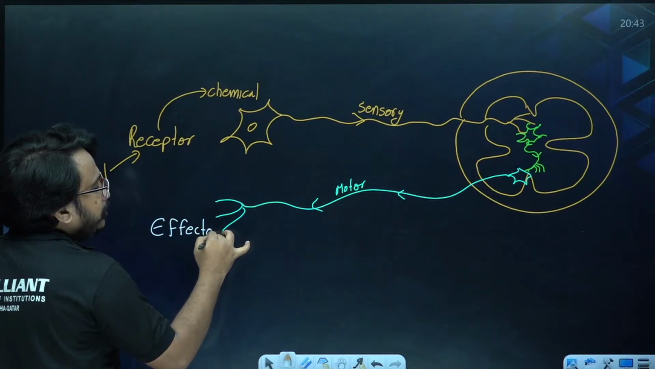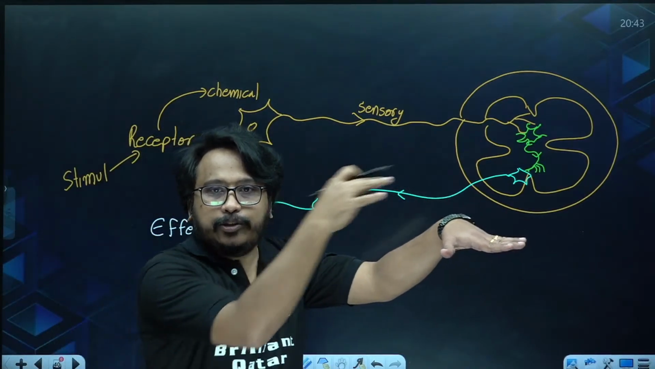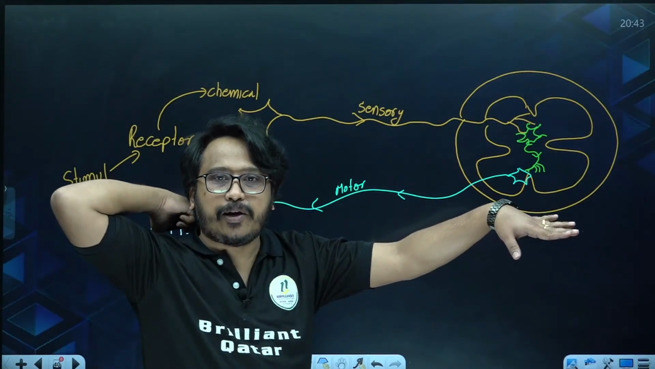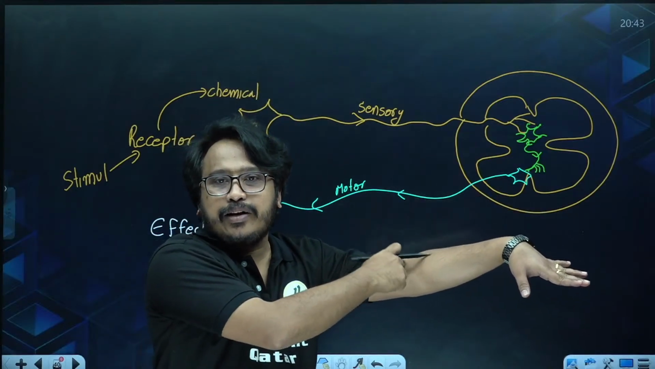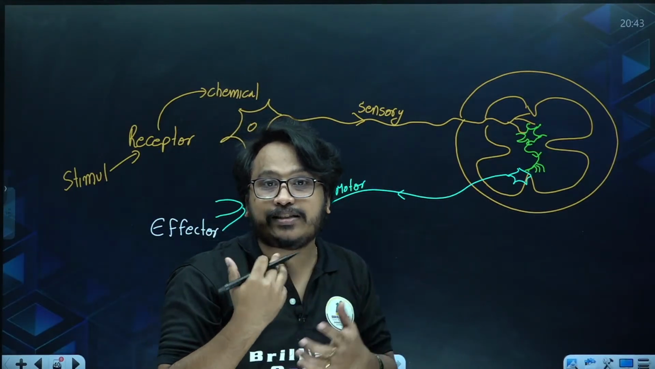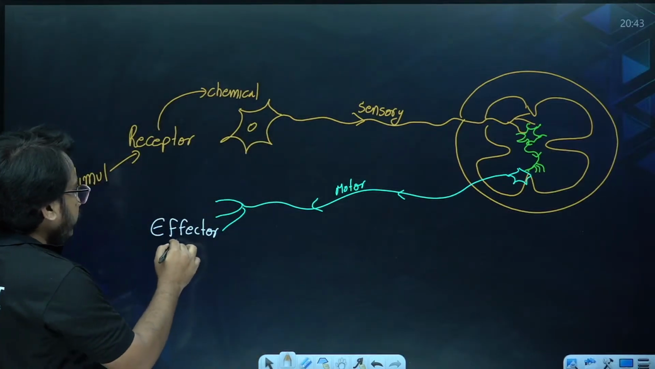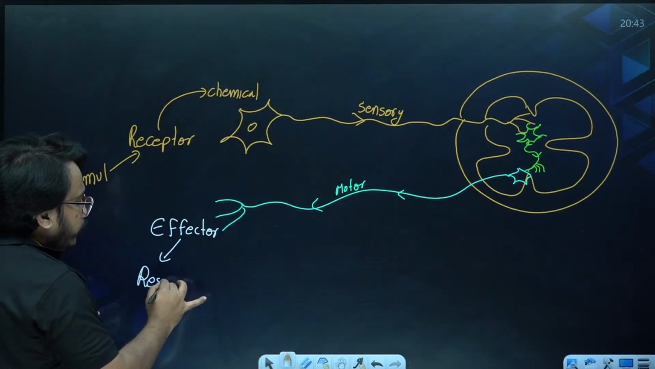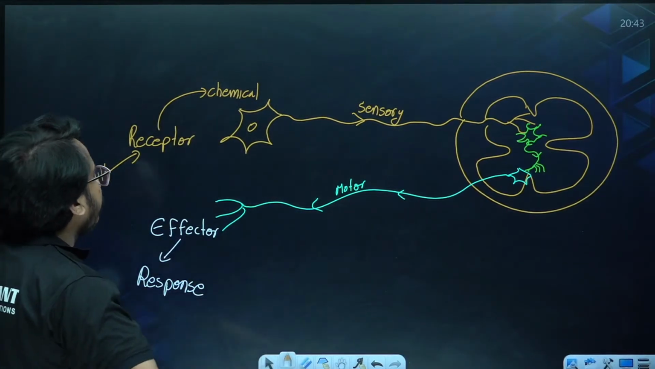Effector means it can be muscles and so on. For example, if I touch a hot object, the message goes from my hand to the spinal cord, then the motor neuron brings the message back to my muscle, that is the effector. So I pull my hand back suddenly. This is going to bring the response. Hope you got this much.